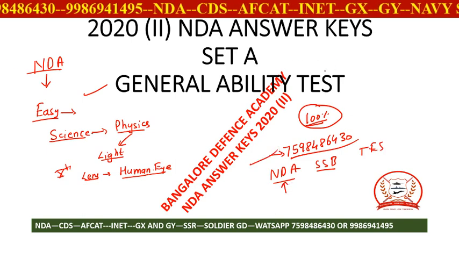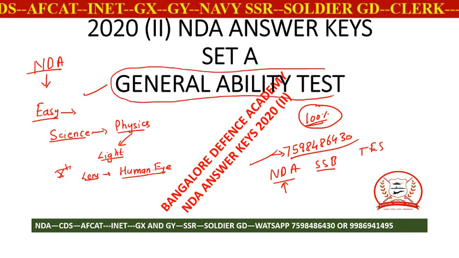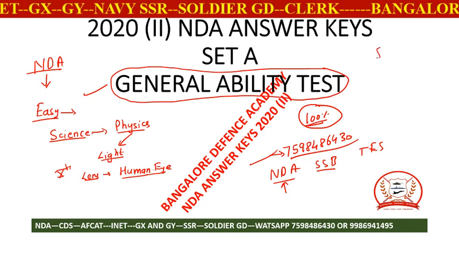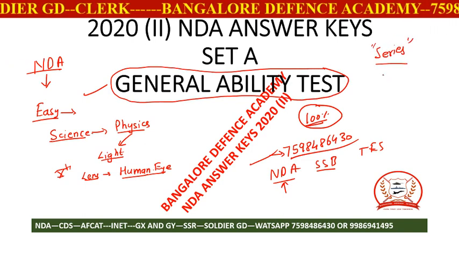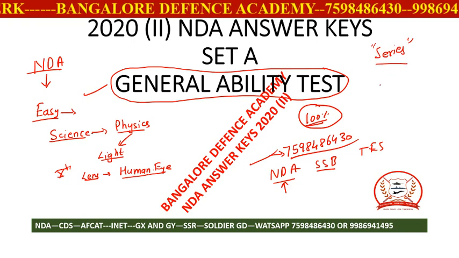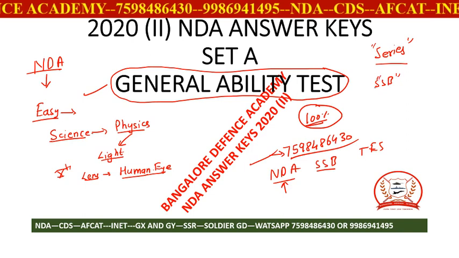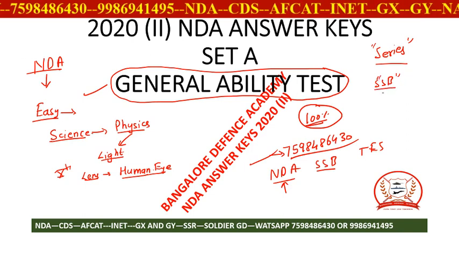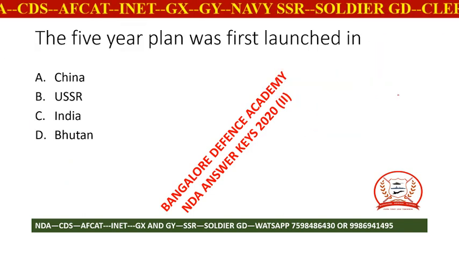So we are going to have a detailed discussion about each and every question asked in the general ability test, and we are coming up with a series of videos to tell how to approach these questions. Those who have done well this time, all the best. Wait for your SSB call letter. And those who have written the test for the first time and are waiting for the next attempt, no problem. This is a lesson you have to learn. So let us move ahead.